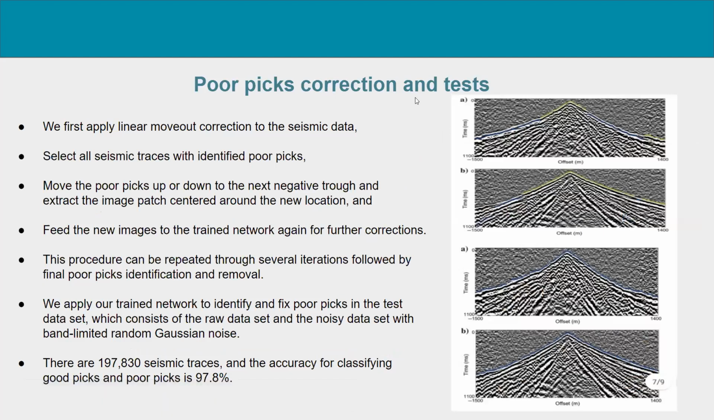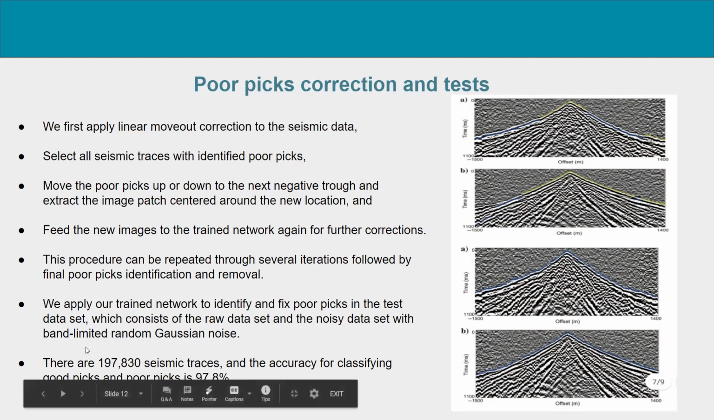So, poor pick corrections and tests. Generally we first apply linear move correction to the seismic dataset and then select all the seismic traces with identified poor picks and move the poor picks. Then the poor picks are moved up or down to the next negative row, and we extract the image patch centered around the location. These new images extracted are fed to the network again for further corrections. This procedure can be repeated through several iterations, followed by final poor pick identification and removal.